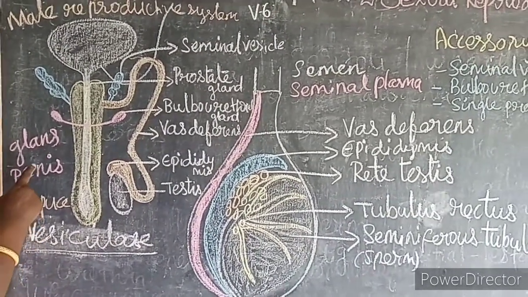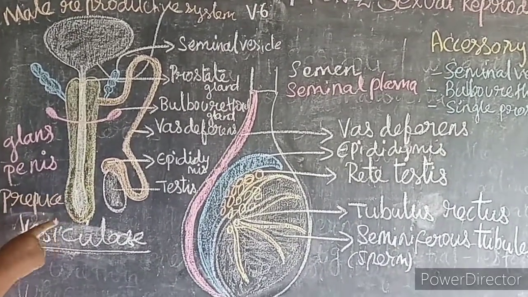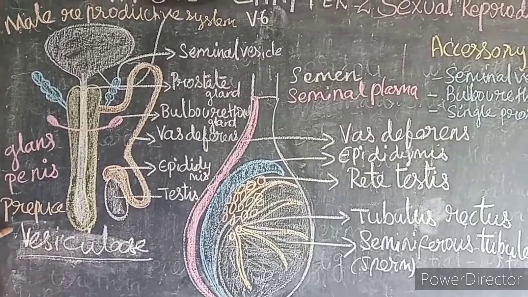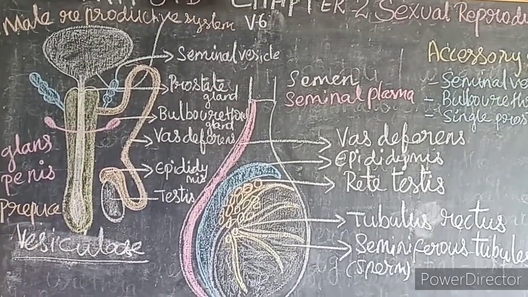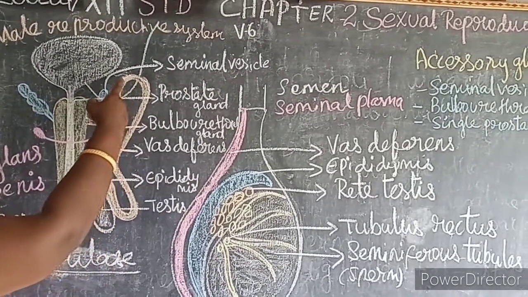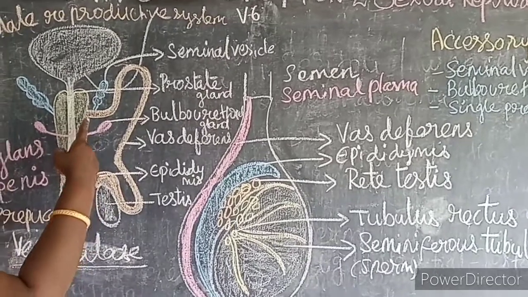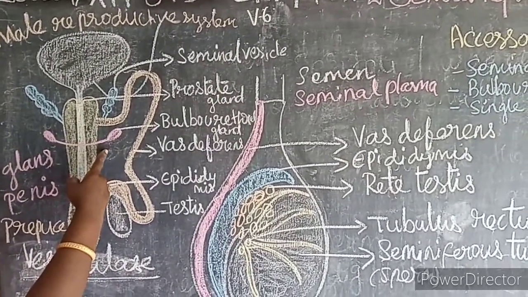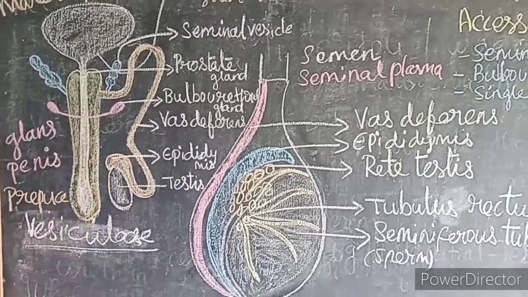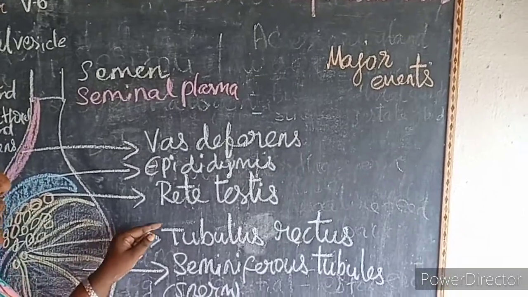The enlarged end of the penis is called the glans penis, and it is covered by skin called the foreskin or the prepuce. So what are the glands present in the male reproductive system? A paired seminal vesicle, a single prostate gland, and the paired bulbourethral gland or the Cowper's gland. So this class we learnt about the functions of the reproductive system.